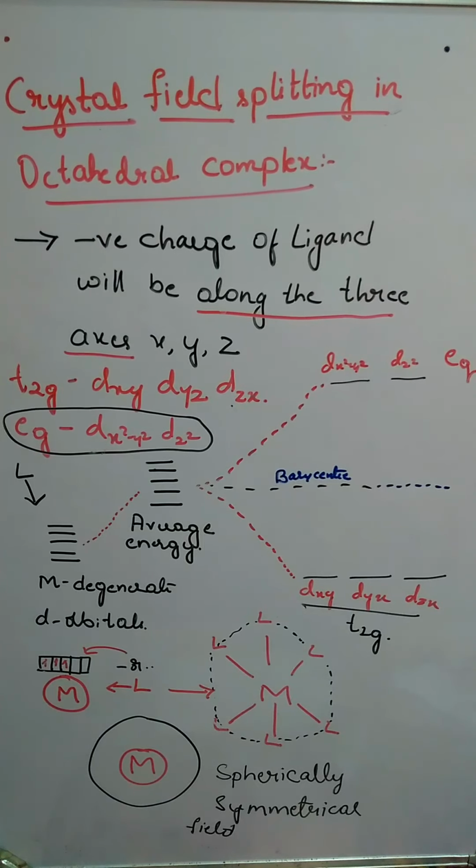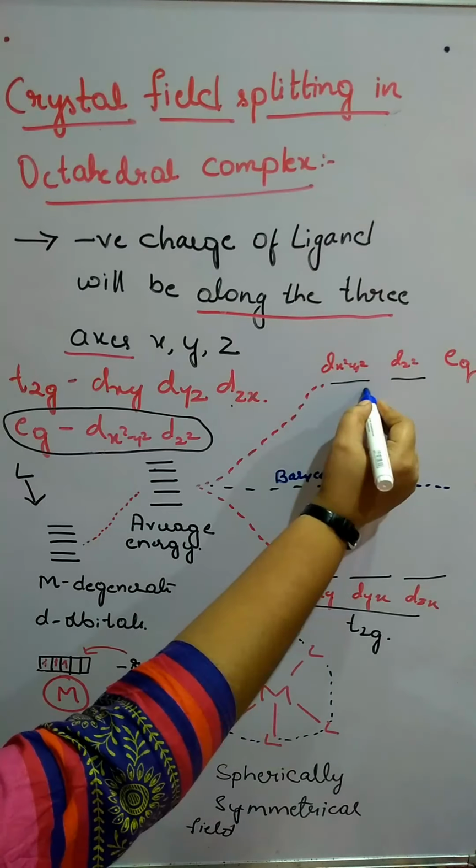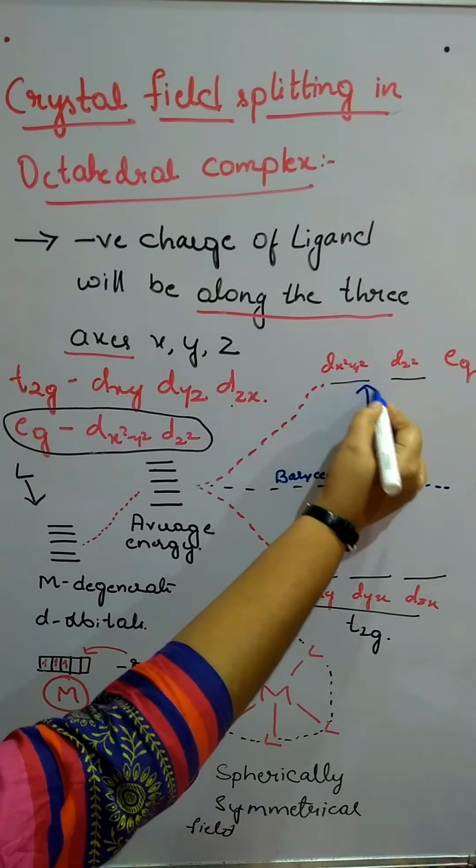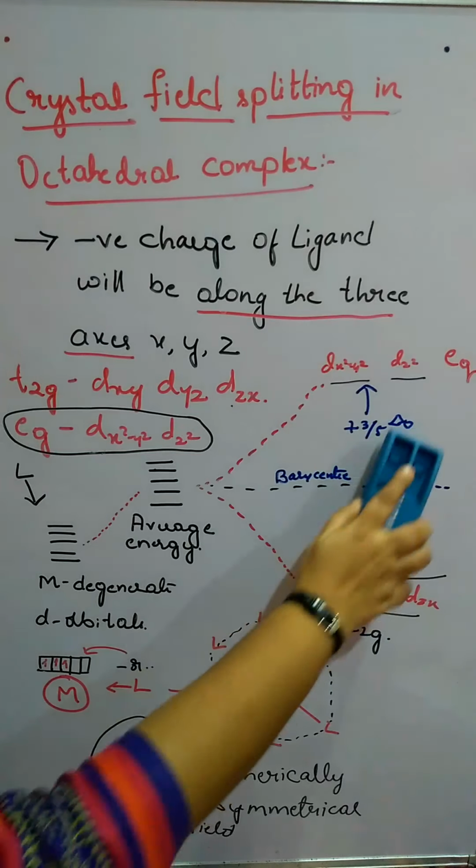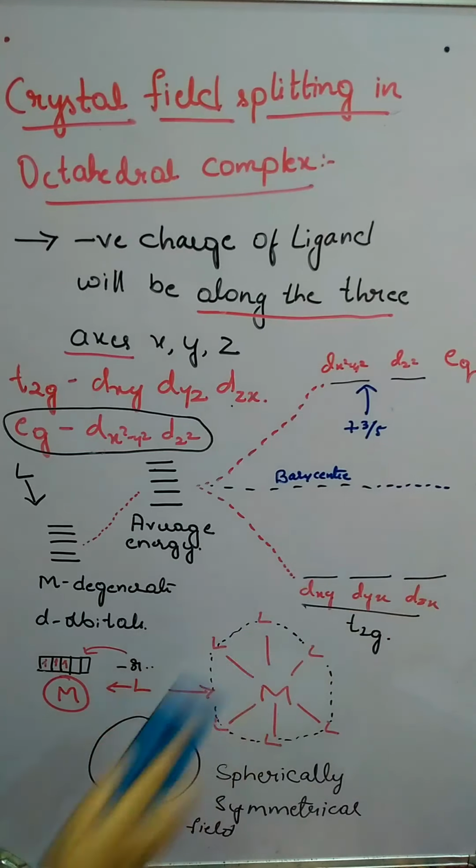Now in the octahedral complex, the EG set has been increased in energy by plus 3 by 5 delta O. What is this delta O? Delta O is nothing but the crystal field splitting energy in an octahedral complex.